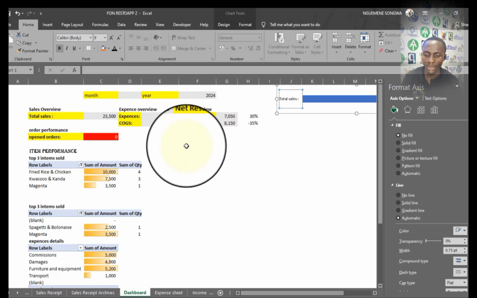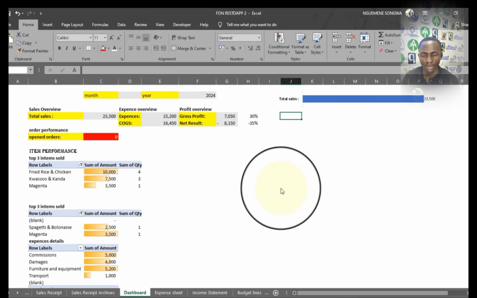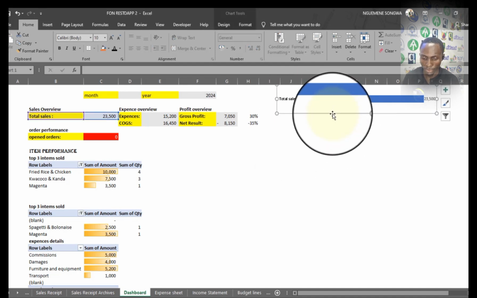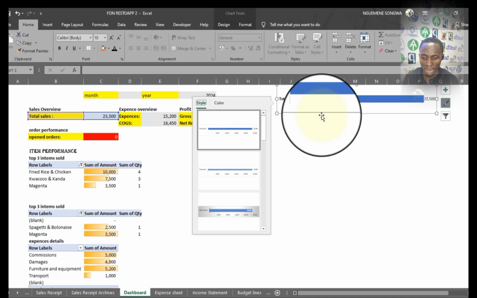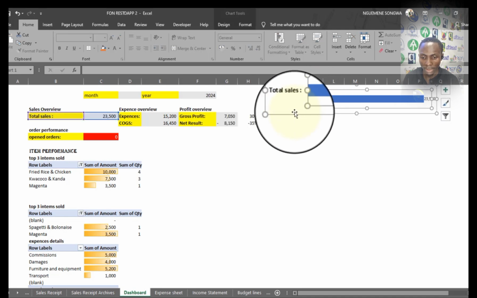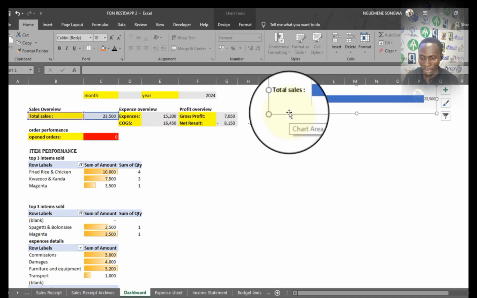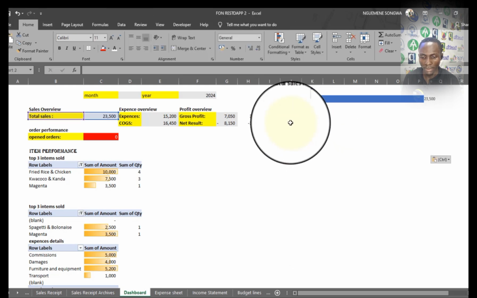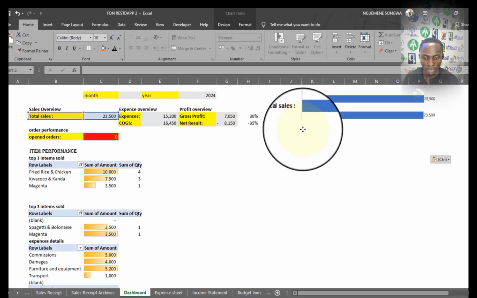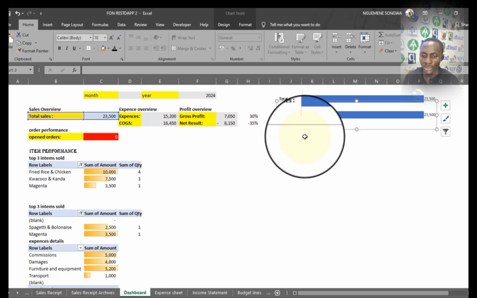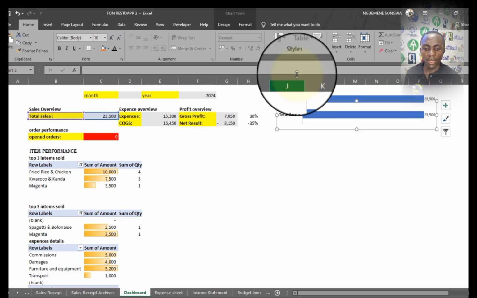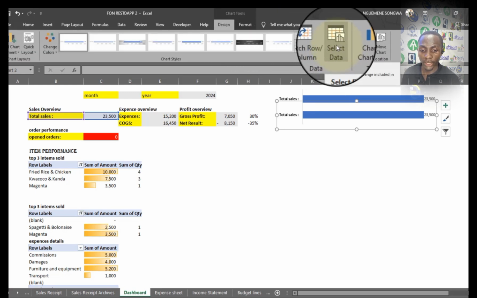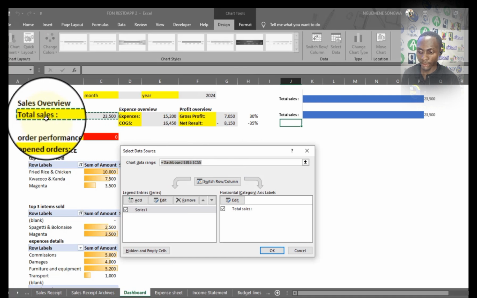So from here, I'll just duplicate this since I've already made a lot of settings on it. I'll click on it like this, at the edges. Then I will right click and copy, then paste with Control V. I'll just place it exactly where it starts. Then when I click on this one, I will come to the level of Design and take Select Data so I can change the data. So for now, it is still total sales.